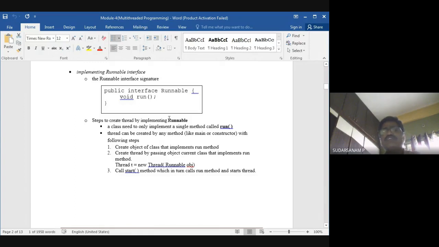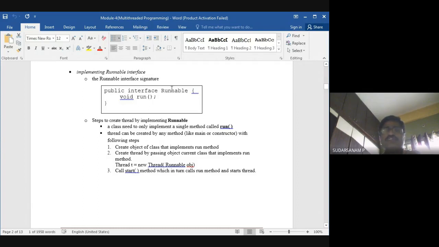For this you have to create the object. How to create the object is nothing but, create the thread by passing the object of the current class that implements the run method. So Thread t = new Thread(runnable object). So new Thread of runnable object.